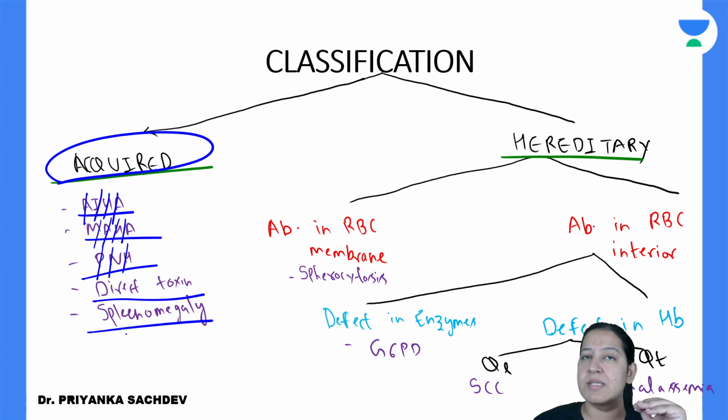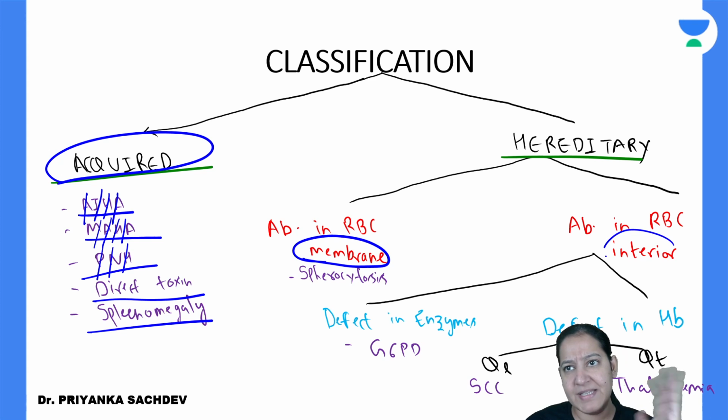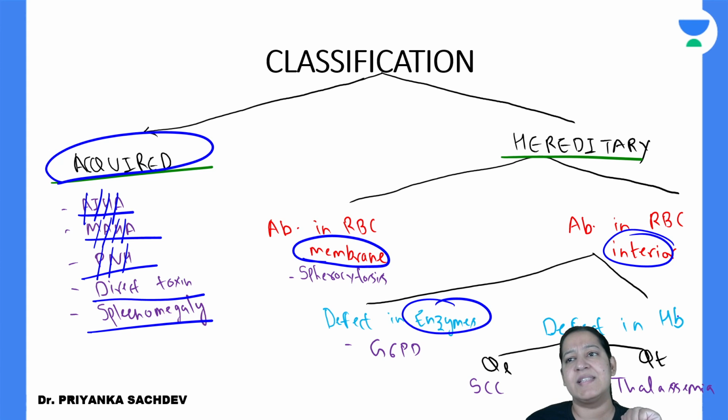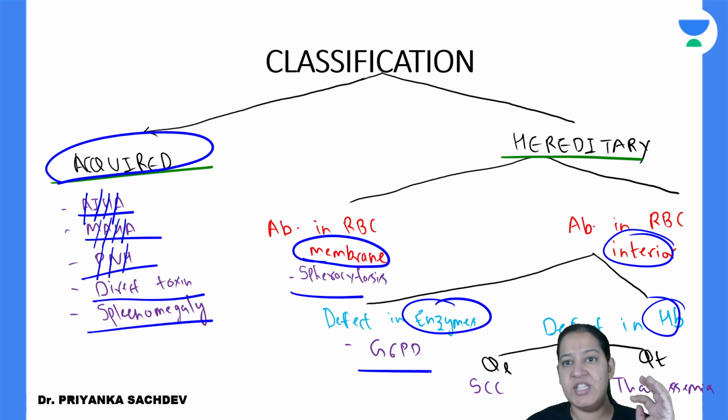These are the five causes of acquired hemolytic anemia. And in hereditary, whether the problem is in the RBC membrane, in the enzyme or in hemoglobin, based on that, it is spherocytosis, G6PD deficiency, sickle cell anemia and thalassemia.